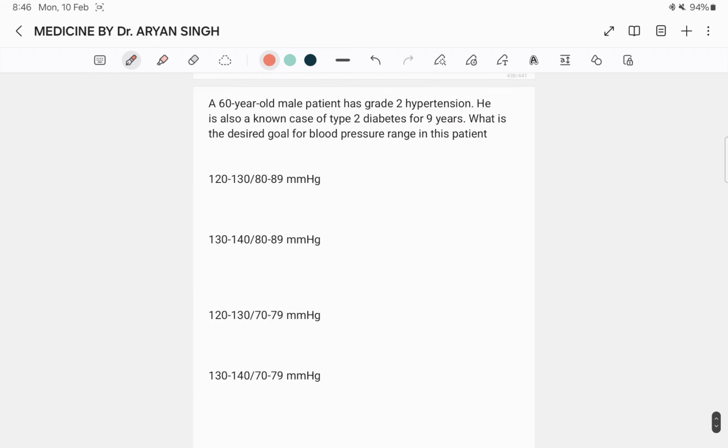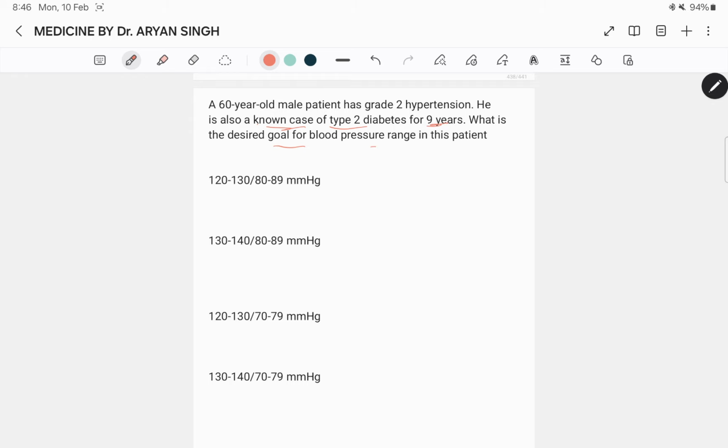Next question, a 60-year-old male patient has grade 2 hypertension. He is also a known case of type 2 diabetes for 9 years. What is the desired goal for blood pressure range in this patient? The desired goal is 120 to 130 over 70 to 79, because in a patient with 18 to 65 years,